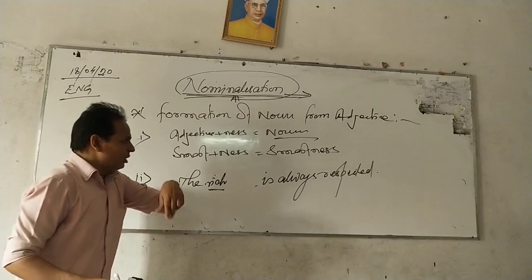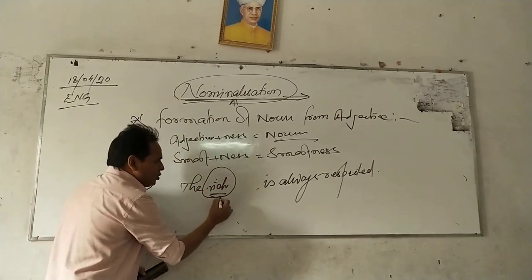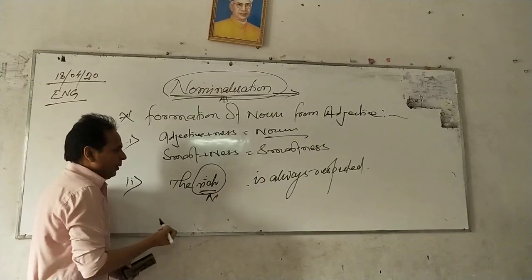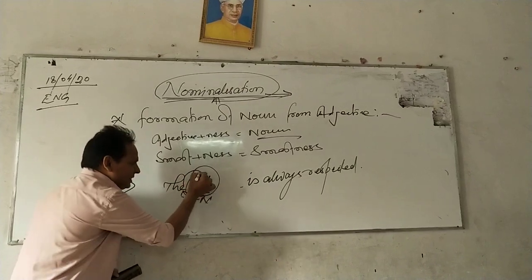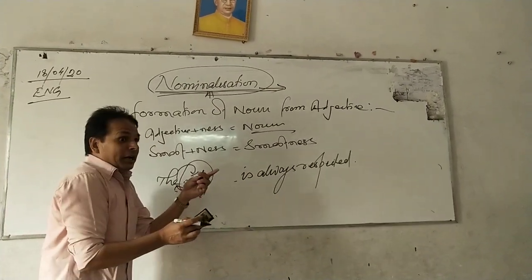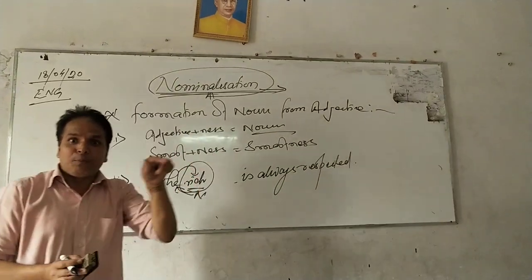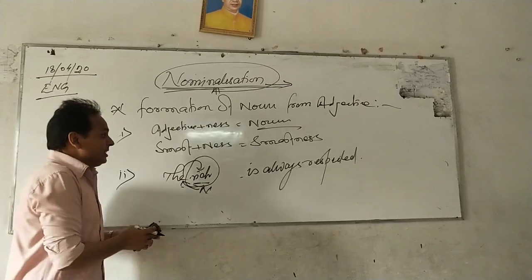That means it is very clear: when an adjective is used as a noun, then we have to use different articles before the adjective, and the noun which we get by this process must be supposed to be